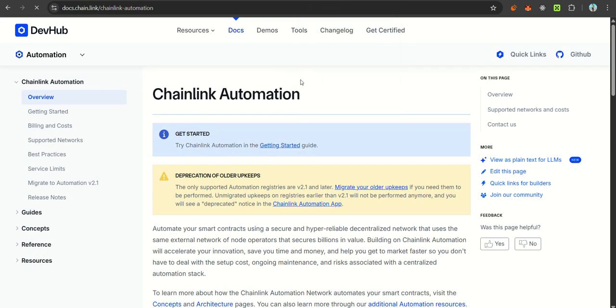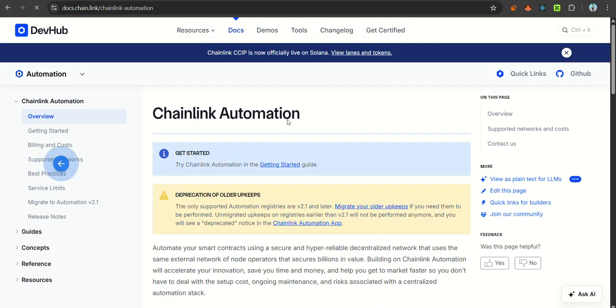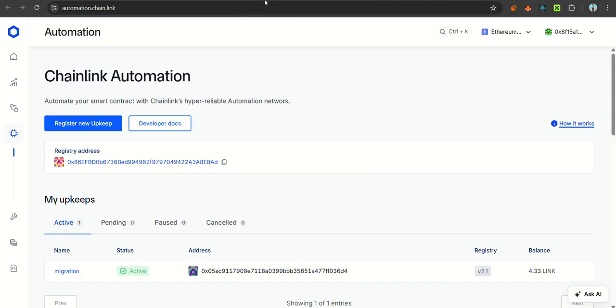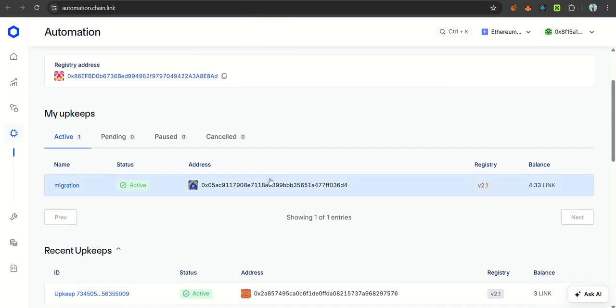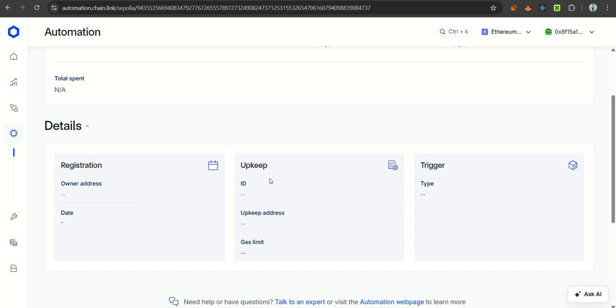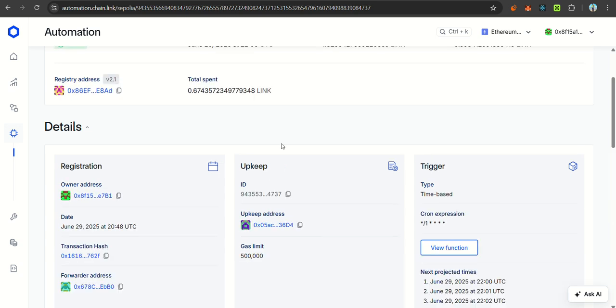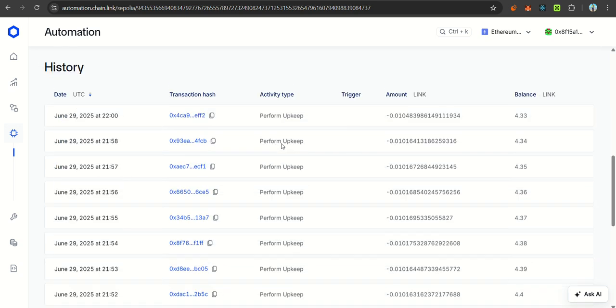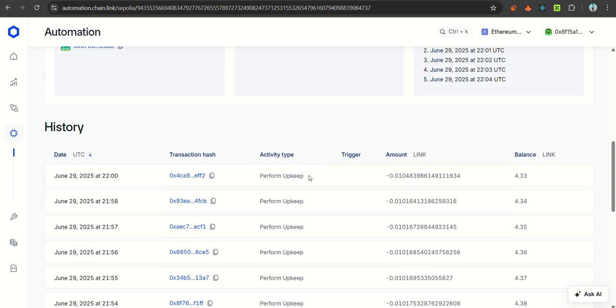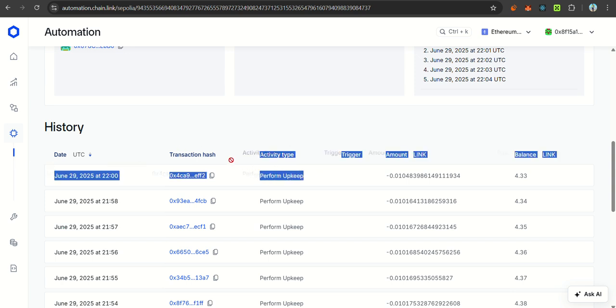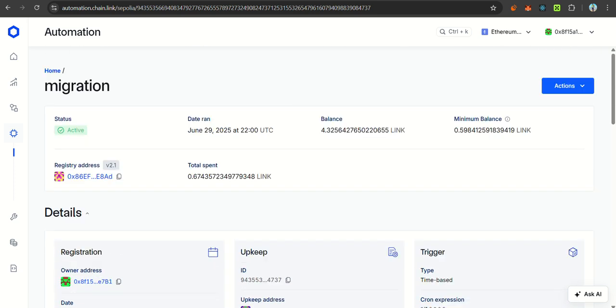Opening the Chainlink automation, you can see here I have built an automation upkeep which triggers when the APY of the system is high. So this is the automation system.